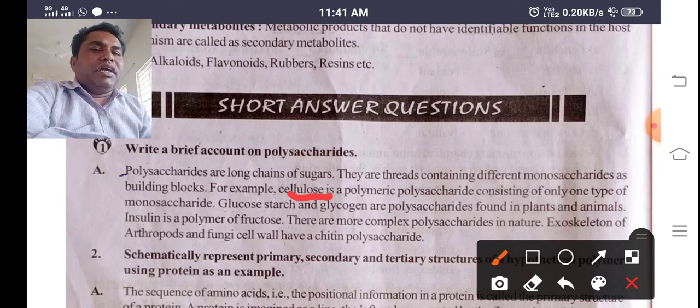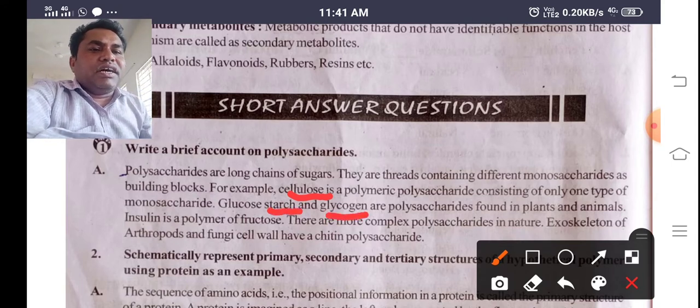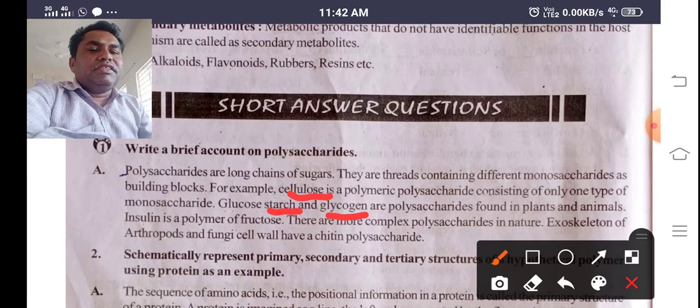Next, starch and glycogen. These are also polysaccharides found in plants and animals. Inulin is a polymer of fructose, and there are more complex polysaccharides in nature, mainly chitin. Chitin is the exoskeleton of arthropods, particularly the cockroach.